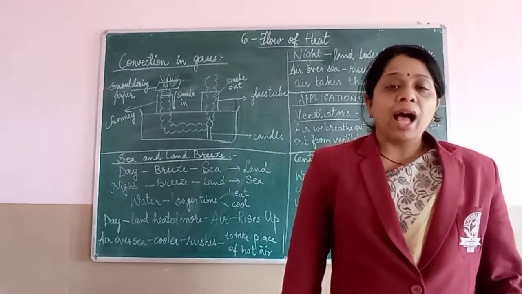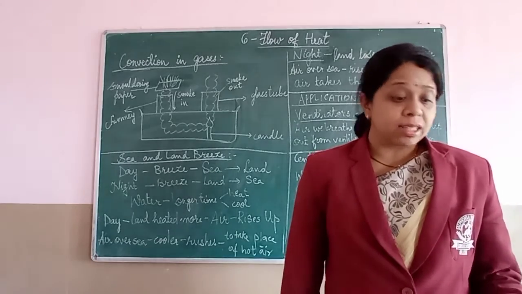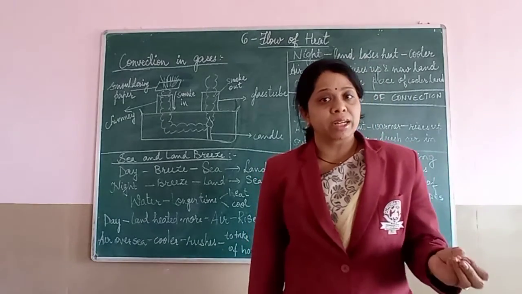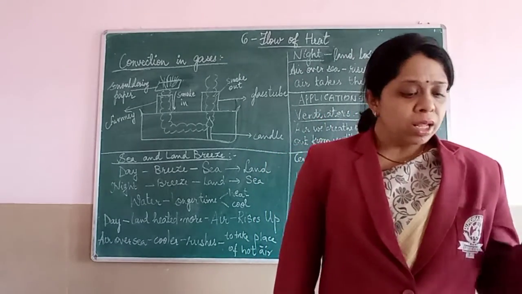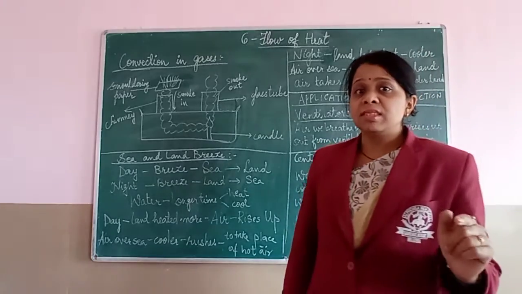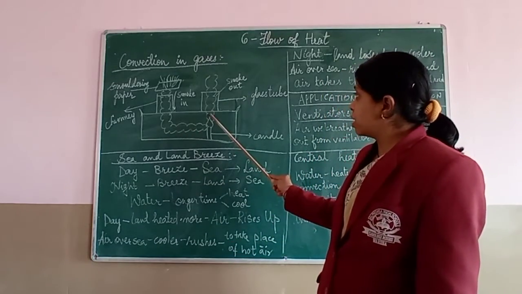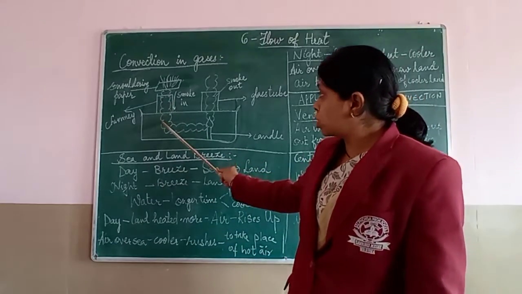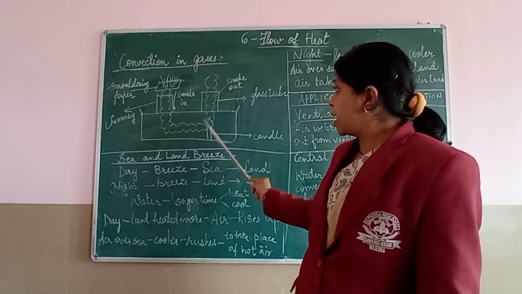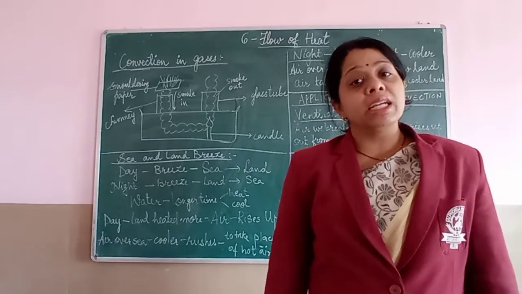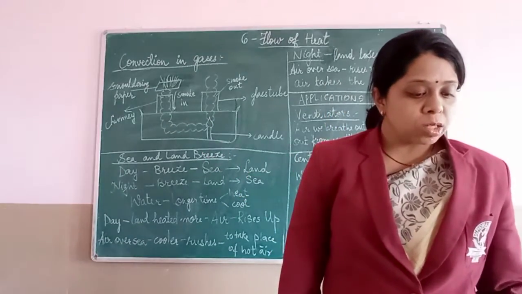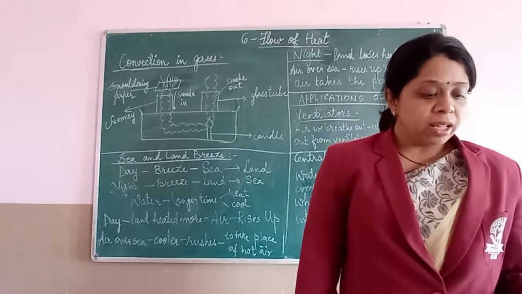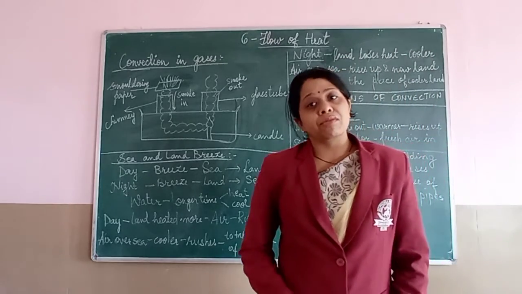Now, as the air above the candle gets heated up, what will happen? It will become lighter. As I have already told you, when it becomes lighter, it will rise up. The place of this air which rises up will be taken by the air which is sucked in through this chimney, and this air will take up the place of the heated air. That is what is being told here. That is the smoke which is sucked in along with the air and then sets up the convection currents.